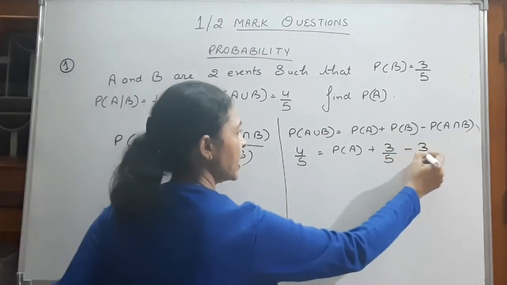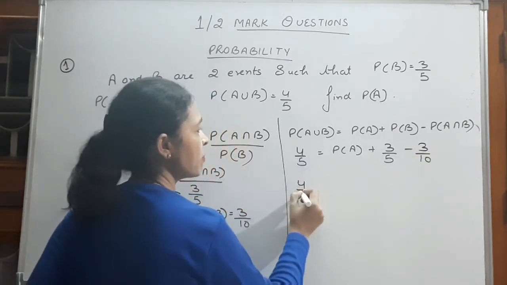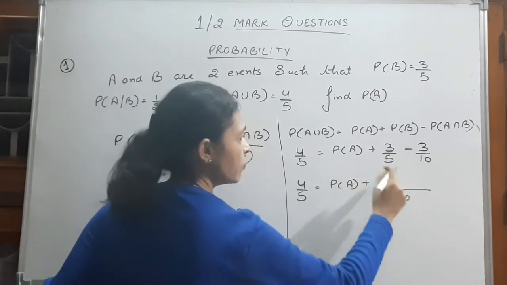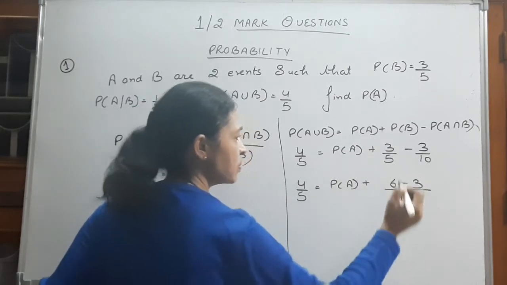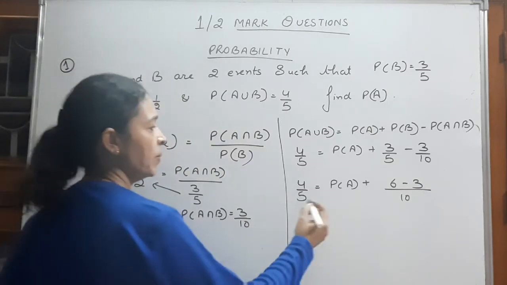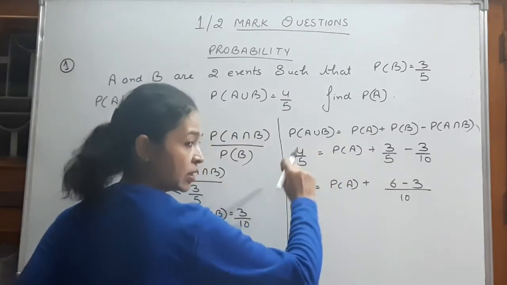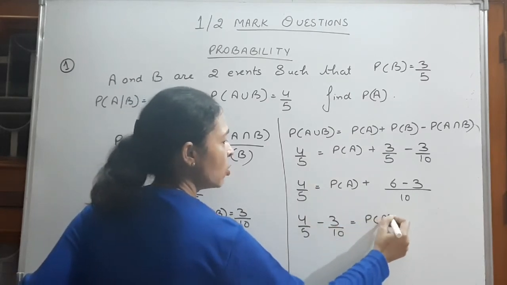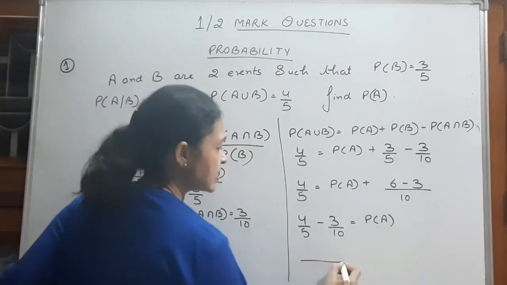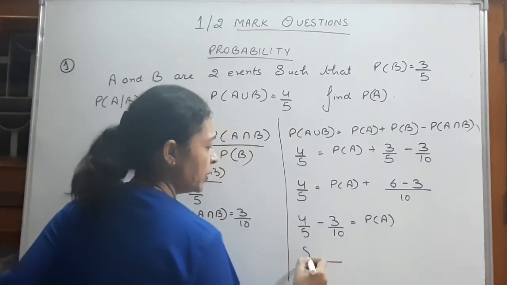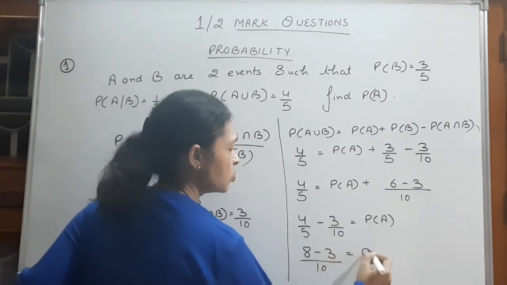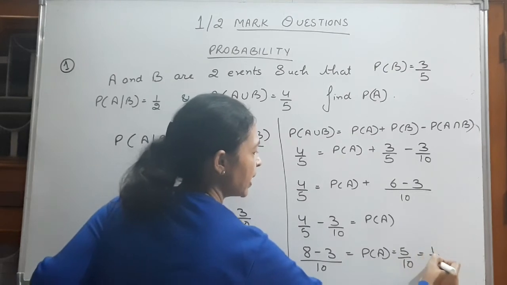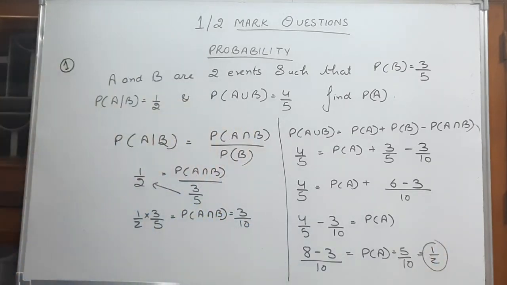We have taken out 3 by 10. 4 by 5 equals probability of A plus, LCM is 10, 5 2s are 10, 6 minus 3, that is 3 by 10. Now 4 by 5, taking this 3 by 10 on the left hand side, minus 3 by 10 equals probability of A. 10 is LCM. 5 2s are 10, 4 into 2 is 8, minus 3 equals probability of A, which is equal to 5 by 10, that is 1 by 2, and this is our answer.